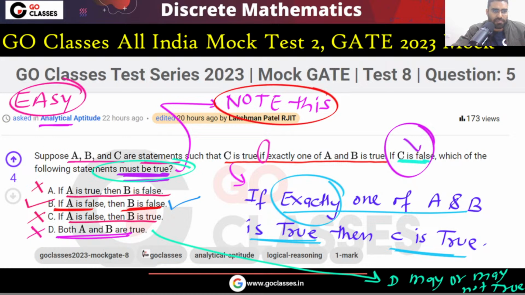Silly mistake you did, right? Many of you made a silly mistake. Those students who answered D are making this silly mistake. Is this clear? This is just a silly mistake, nothing else, because the question is asking for must be true.